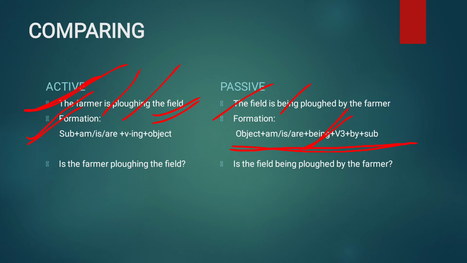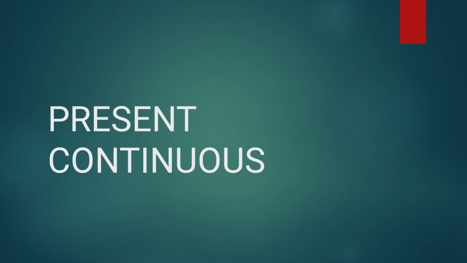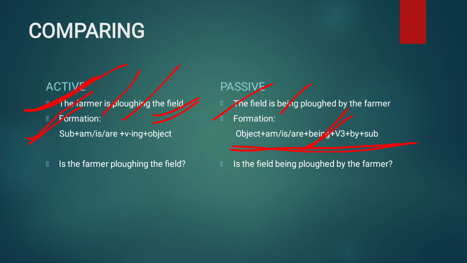Is the farmer plowing the field? It is an interrogative sentence. And guys, remember this, whenever you are solving an interrogative question or interrogative sentence, then always remember what are the changes or what are the things that haven't changed. You have to observe and do properly. Just see here: is the farmer plowing the field? This is an interrogative sentence.